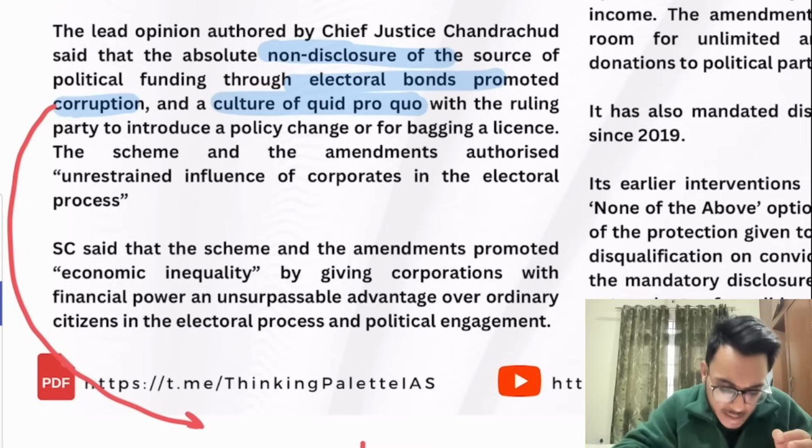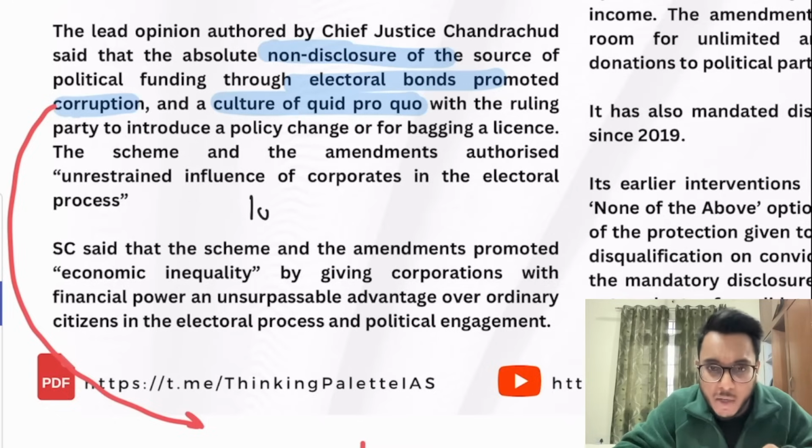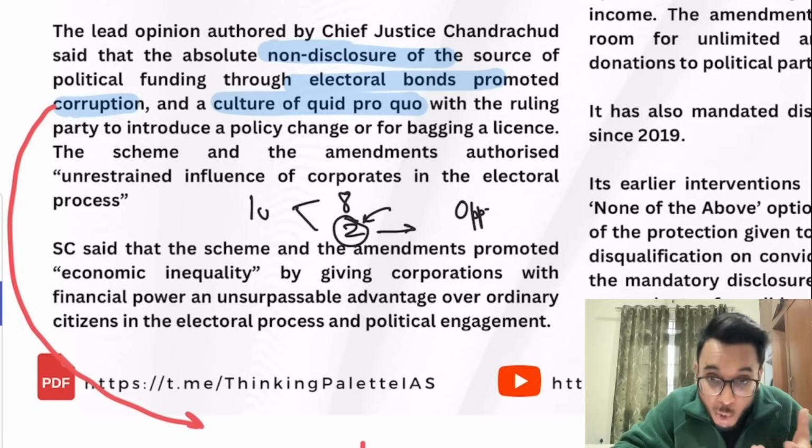For example, let's say 10 bonds are bought, and the ruling party got 8, meaning 2 bonds they did not get. These 2 bonds might have gone to the opposition party. Now who are these 2 persons who bought these bonds? Government knows their names at the back, so it might lead to this quid pro quo, crony capitalism.